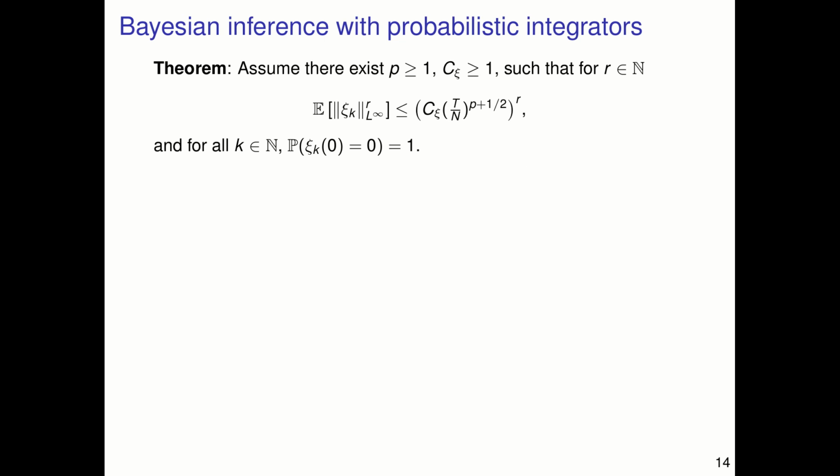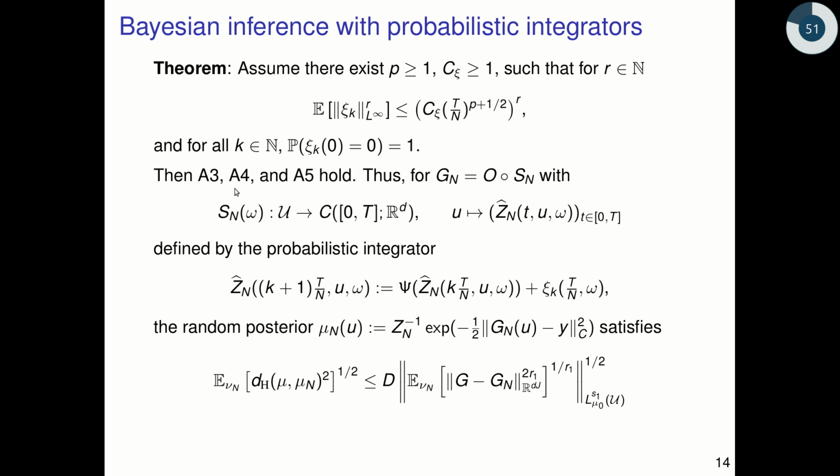We now have a theorem on Bayesian inference with probabilistic integrators. Assume there exists p greater than 1, c_xi greater than 1, such that for any r in the natural numbers, we have the following uniform moment-bound condition. And in addition, we also assume the continuity at 0 condition for all of the randomizations xi_k.